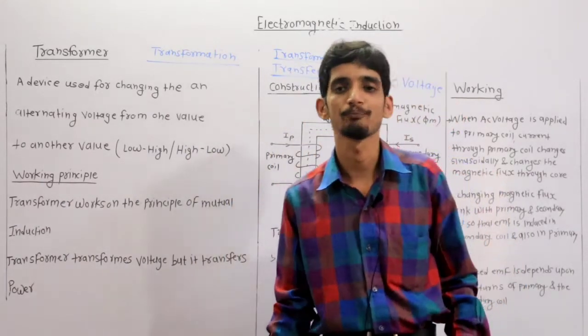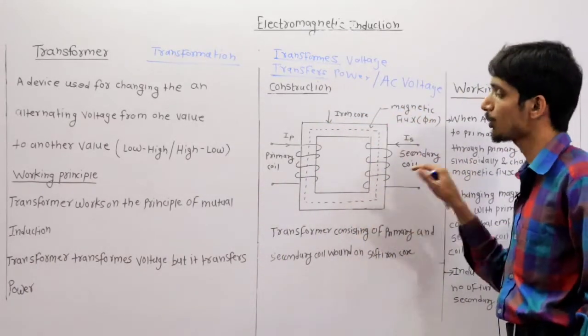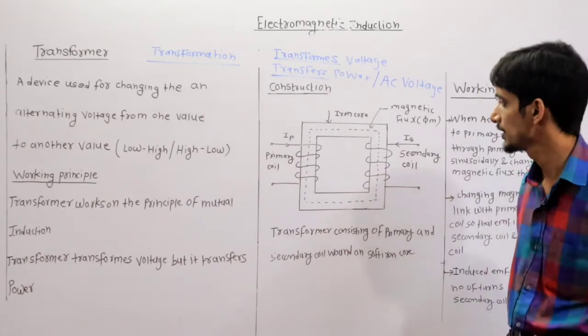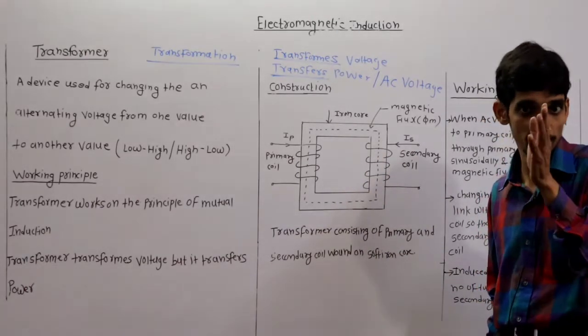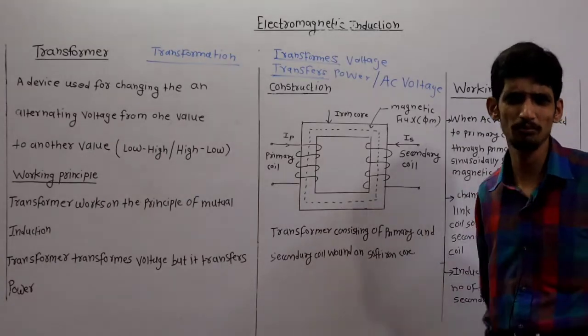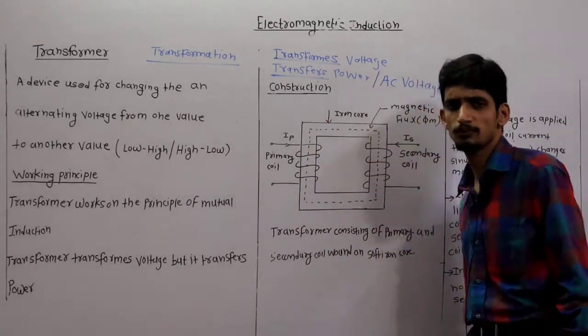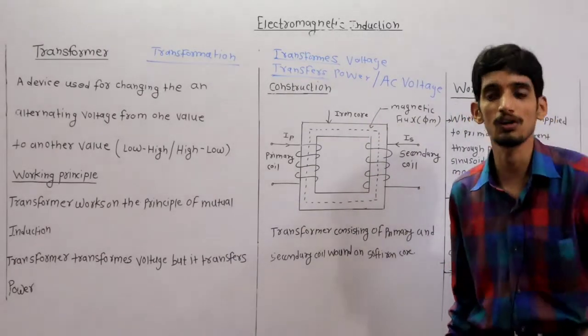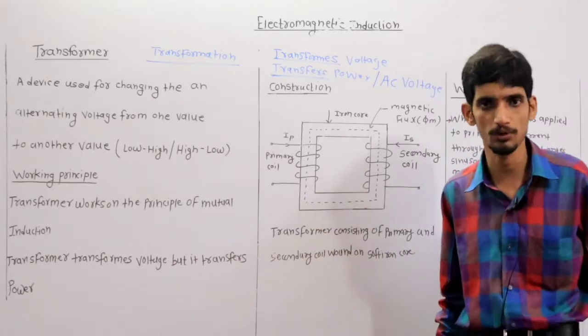Clear? Okay. So this is a construction of transformer. If you observe how to write it in your exam, listen here, there is no big deal here. Transformer actually consists of an iron core. This is called as iron core. I will tell you what is the function of iron core.